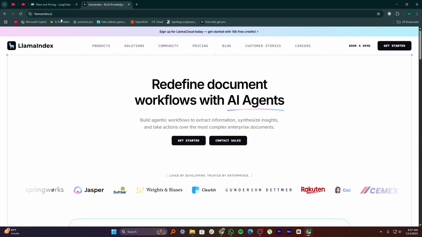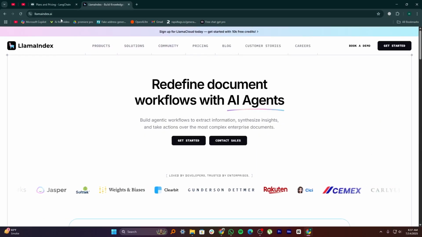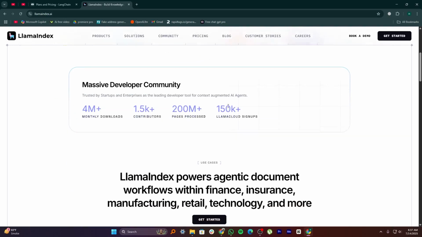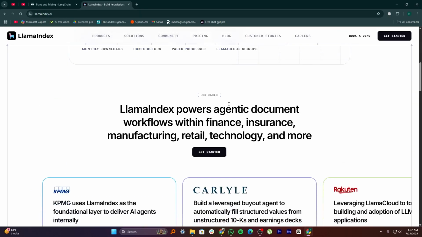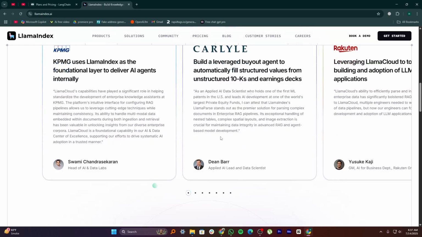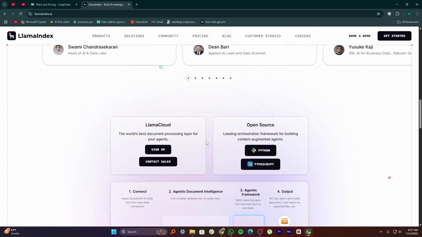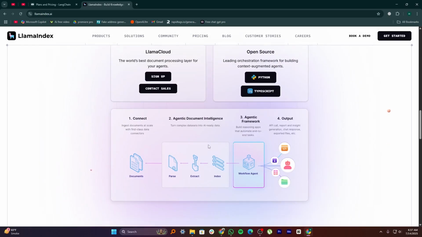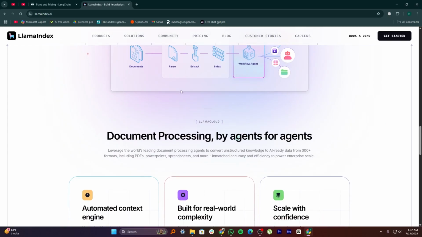LLAMAINDEX is a great tool that helps large language models understand and use your data. It works by breaking down documents, organizing them, and making them easy for AI to search through. Whether it's PDFs, websites, or databases, LLAMAINDEX makes it simple to connect that information to your AI app.